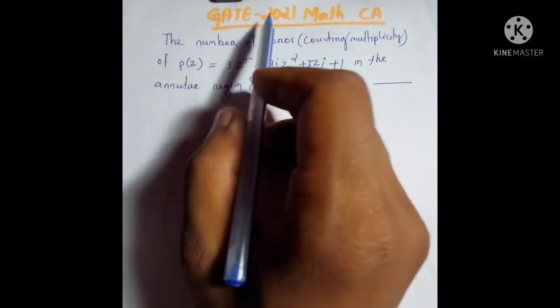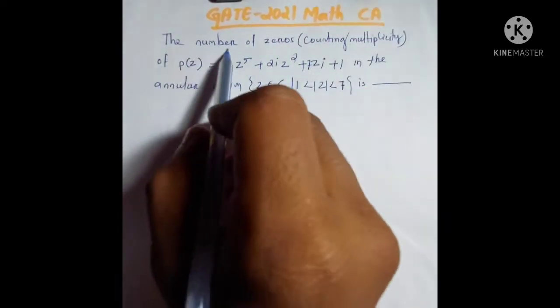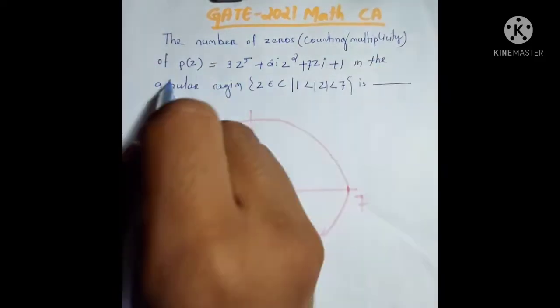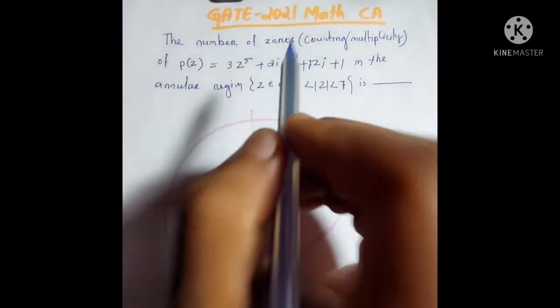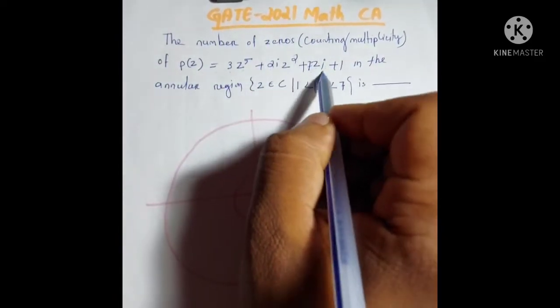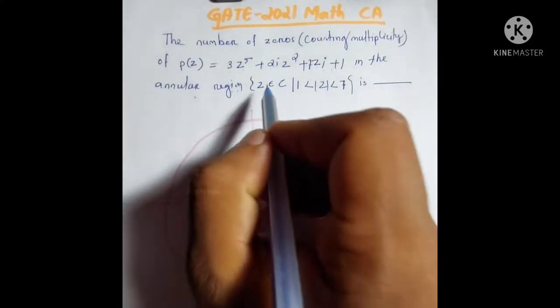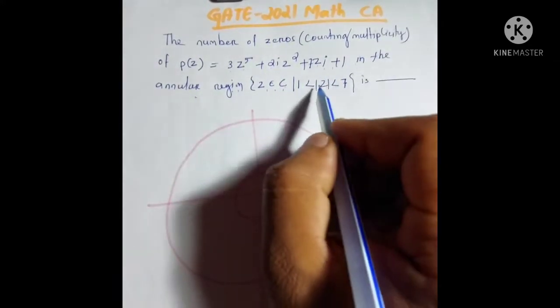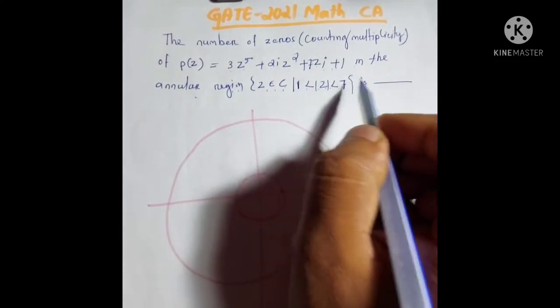Hello, let us do one question of GATE 2021 Mathematics Complex Analysis. The number of zeros, counting multiplicity, of p(z) = 3z^5 + 2iz^2 + 7zi + 1 in the annular region {z ∈ ℂ : |z| > 1 and |z| < 7} is ___.